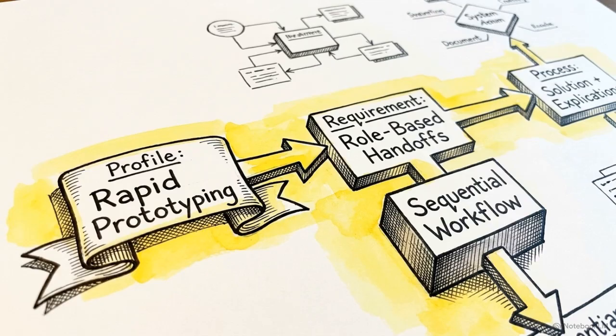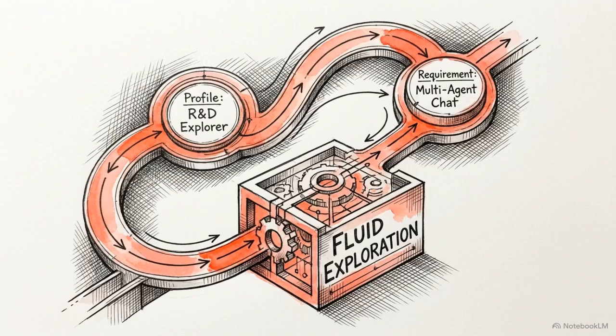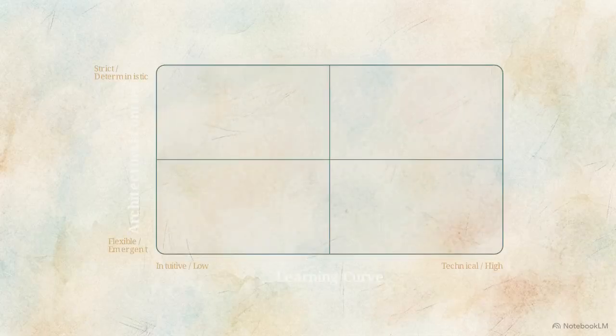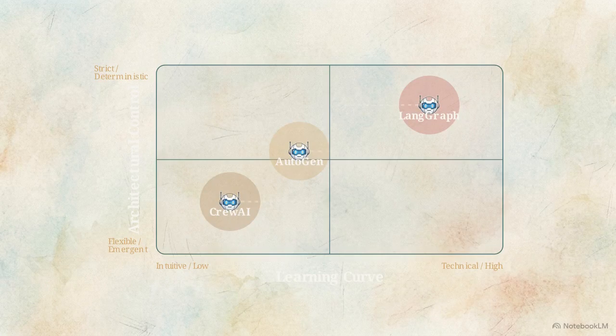If you are an automation builder or a startup founder, CrewAI is your match for deploying sequential business tasks without rebuilding the wheel. And if you are a prototyper or researcher, AutoGen fits your need for iterative, human-supervised exploration and fluid problem-solving. Achieving a positive ROI on the hours you spend learning requires choosing the framework that exactly matches your project's tolerance for architectural complexity.